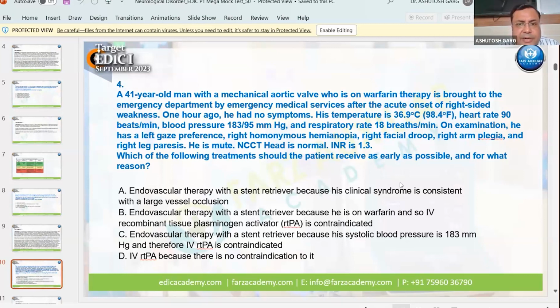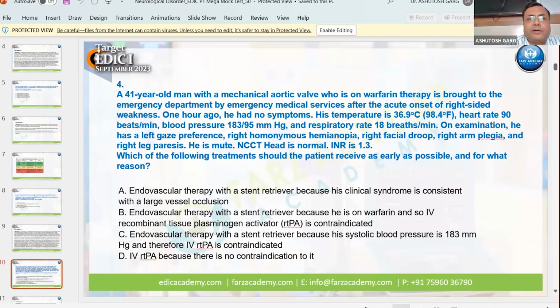Endovascular therapy with a stent retriever because his clinical syndrome is consistent with a large vessel occlusion. Endovascular therapy with a stent retriever because he is on warfarin, so IV-rtPA is contraindicated. Endovascular therapy with a stent retriever because systolic blood pressure is 183, and therefore IV recombinant thrombin inhibitor is contraindicated. Or IV-rtPA because there is no contraindication to it.